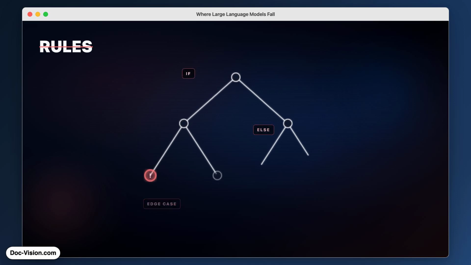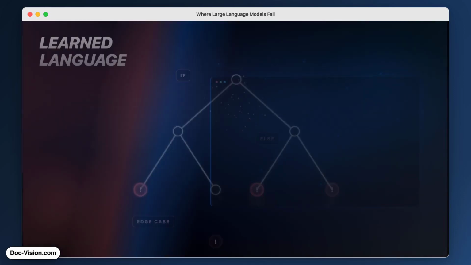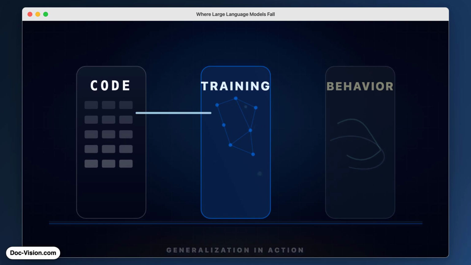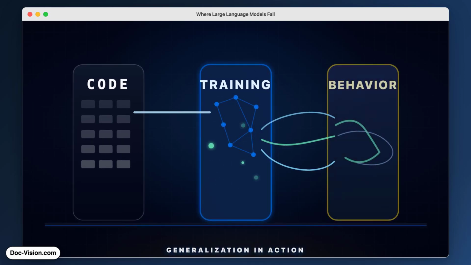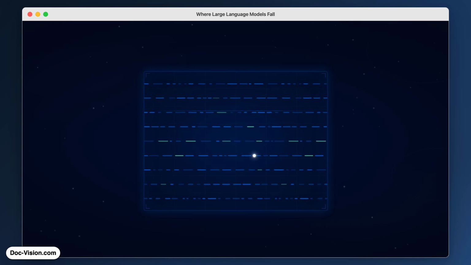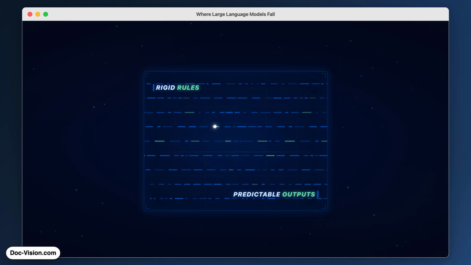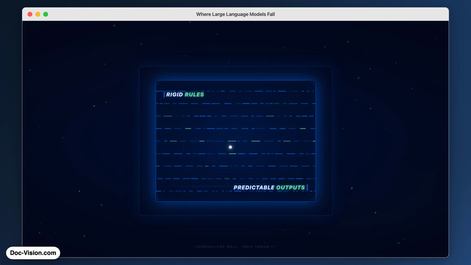Deep learning large language models generalize far better than conventional software. We never built a rule-based system that could produce fluent natural language, but we did train neural models to do it. That jump from explicit programming to learned behavior is generalization in action. But large language models inhabit a narrow domain, rigid rules, largely predictable outputs. Trained heavily on that predictability, they generalize well, but only inside it.